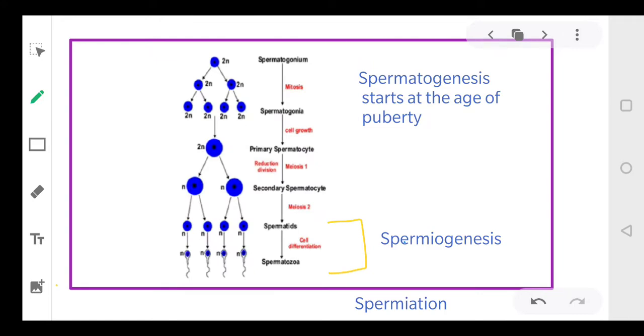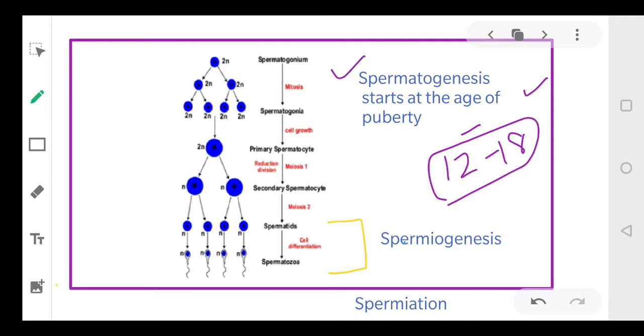Now let's study, dear students, the spermatogenesis. It starts at the age of puberty. When you enter the age, I hope you remember the puberty, the teenage, that is from 12 to 18. This is the age which is referred to as puberty, teenage or the adolescence age, right? So spermatogenesis starts at the age of 12.